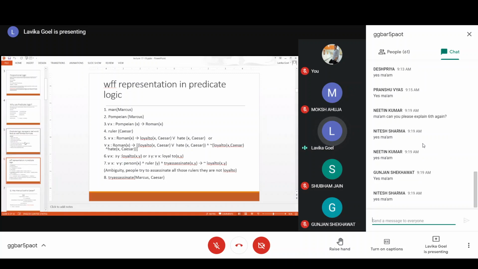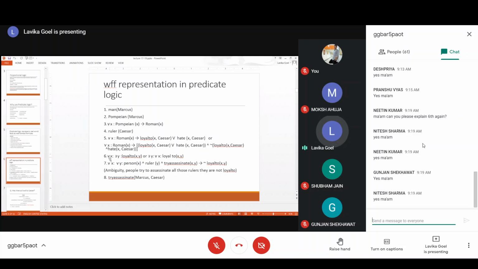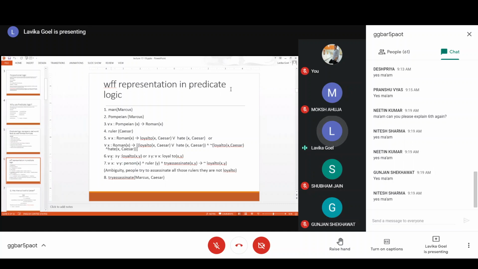So the sixth one is, everyone is loyal to someone, right? Everyone is loyal to someone means that for every X there should be some Y for which X is loyal to Y. So that's what we have represented: for every X there exists some Y such that X is loyal to Y. For the first individual, there might be some A. For the second individual, there might be some B. For the third, there might be some C. And they are loyal to these A, B, Cs individually. So there could be multiple Ys for multiple Xs to whom they are loyal.